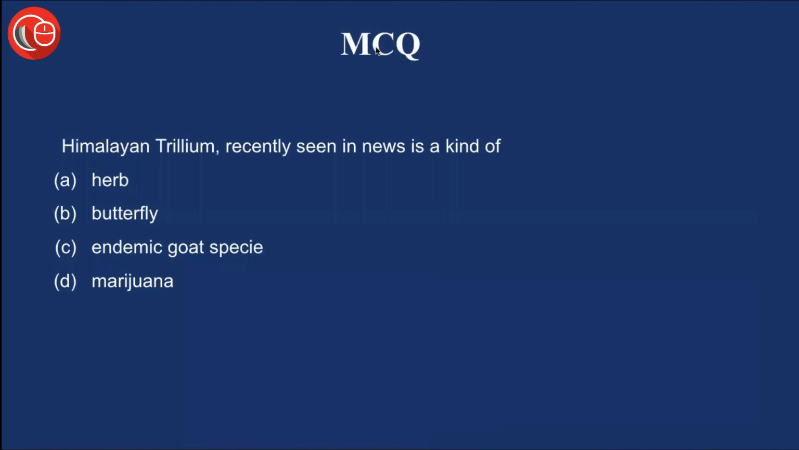With this, let's see the multiple choice question from yesterday's discussion. Himalayan trillium, recently seen in news, is a kind of: herb, butterfly, endemic goat species, or marijuana. You can write down your answer in the comment section below.